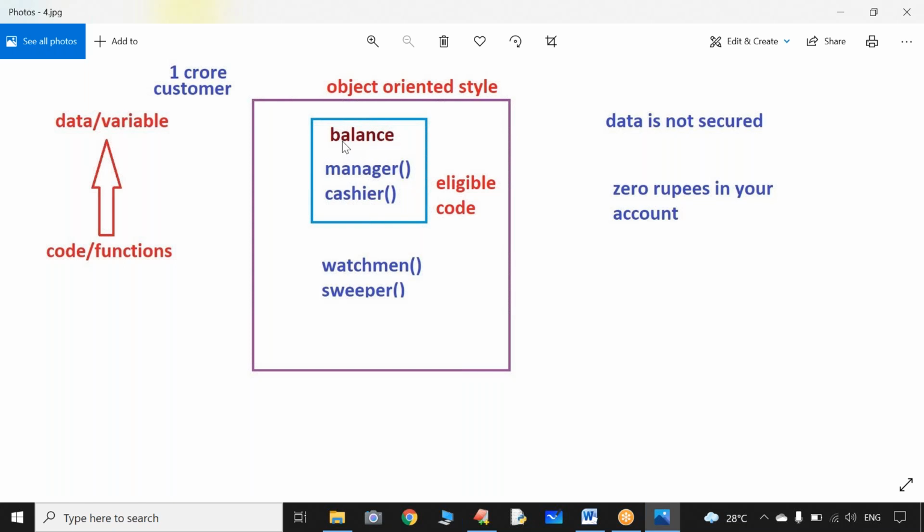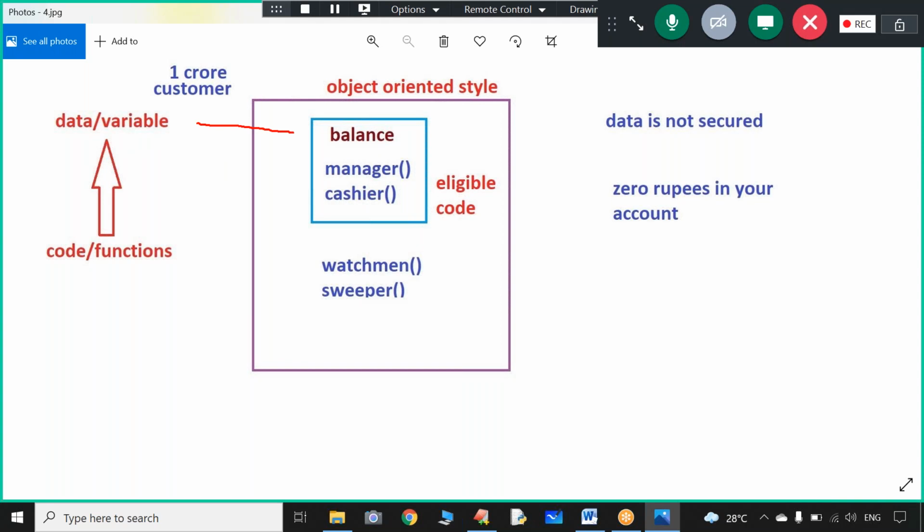Sir, why don't you club them? What is clubbing? Sir, this is data and eligible code. Eligible, sir, these are all functions only. But among all these functions, who is eligible to access the balance? Manager or cashier. So clubbing the data and the eligible code that act upon the data into a single unit of organization is possible in object orientation, which is nothing but we can call it as encapsulation.